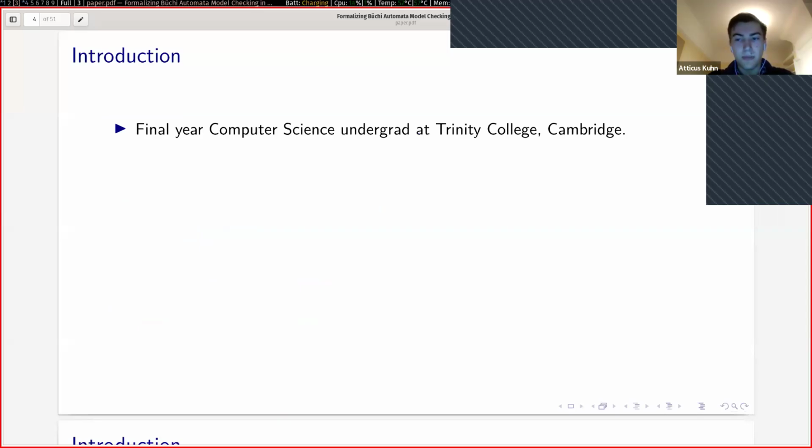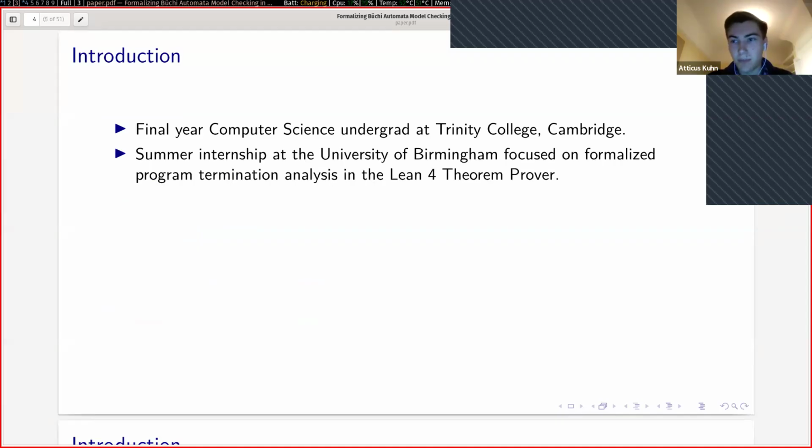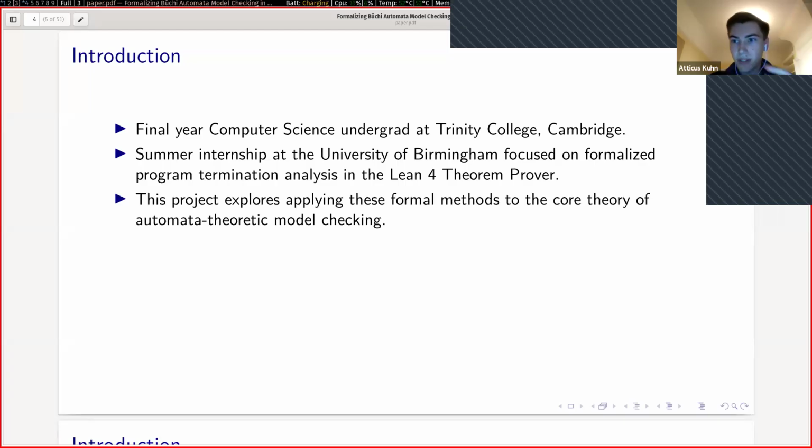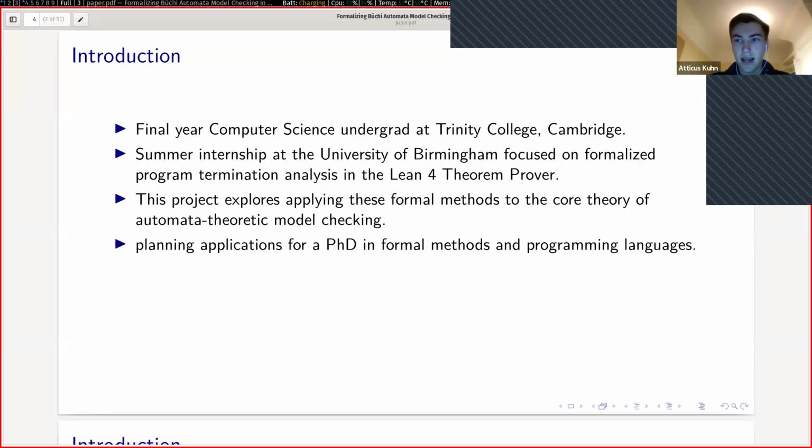Before I begin, I'd just like to very briefly introduce myself. As I said, my name is Atticus, and I'm a final year computer science undergrad at Trinity College in Cambridge. The work I'm presenting today, I did in collaboration with researchers at the University of Birmingham, and it focused on formalizing techniques in program termination analysis in Lean 4. Specifically, I used the techniques of automata theoretic model checking from the field of formal methods in this work. And in the future, I plan to apply for a PhD in formal methods and programming languages and continue this research.